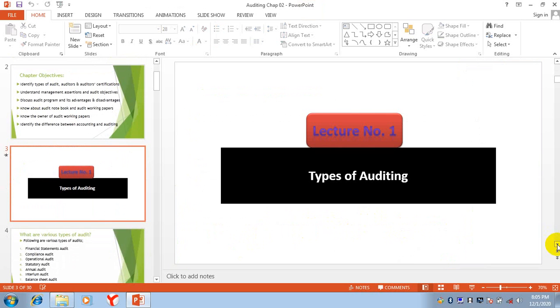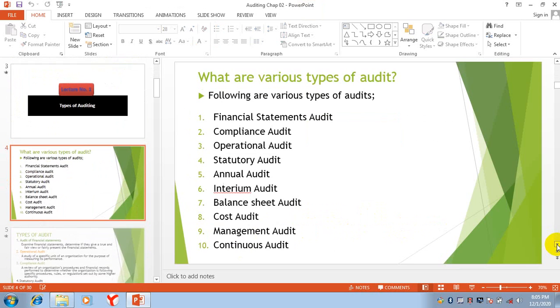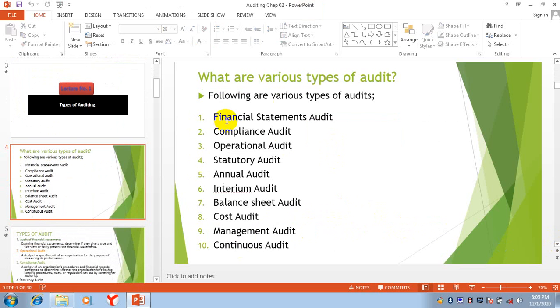So the first thing is types of auditing. There are different types of auditing. Following are various types of audits.